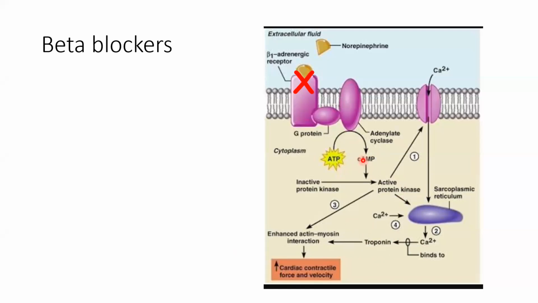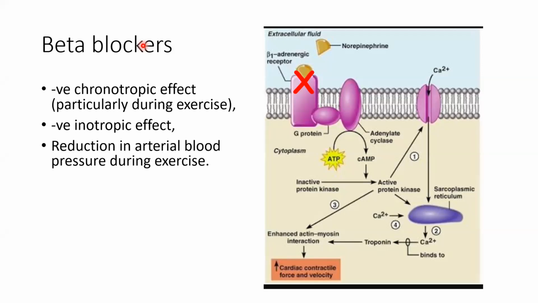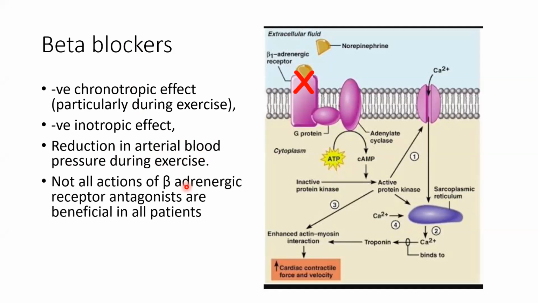So this beta receptor is causing contraction in the myocyte, and that's why we want to block this receptor, which is done by beta blockers. So negative chronotropic effects, negative inotropic effects, reduction in arterial blood pressure. This will not happen if we give beta 1 selective blocker. So that's why non-selective is given, so that arterial blood pressure is also reduced.